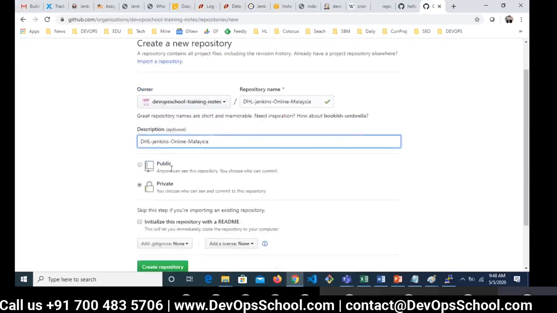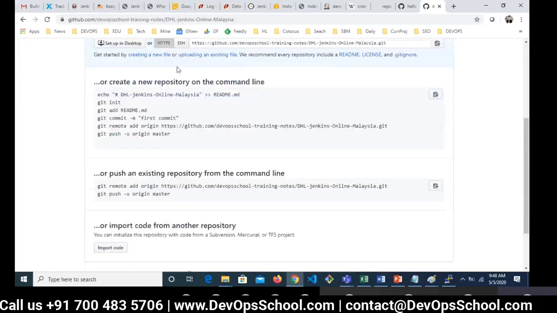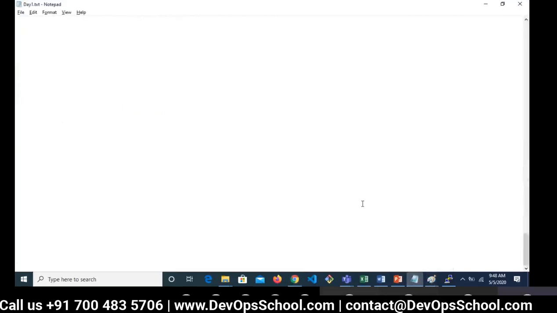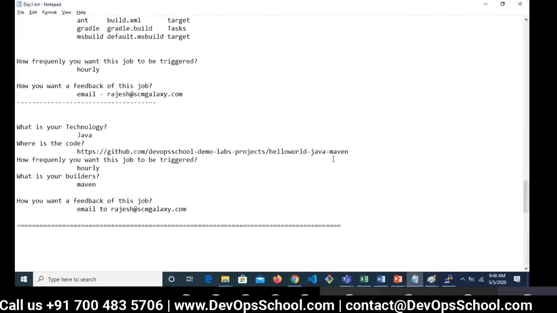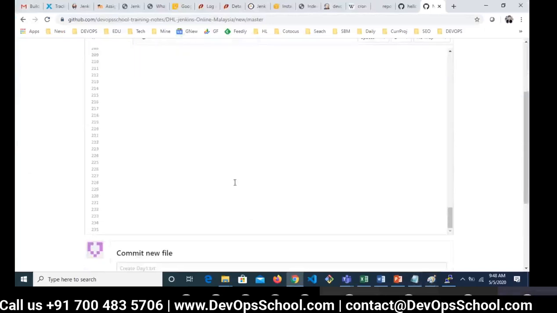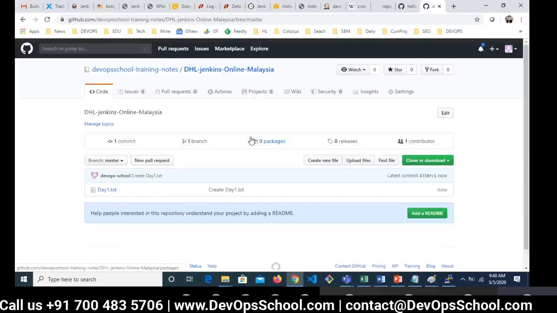This is the public repository. Click repository. Now this repository is accessible by everyone. Create a file, and this is the day1.txt. Now this notes is available for everyone. Okay, and comment.